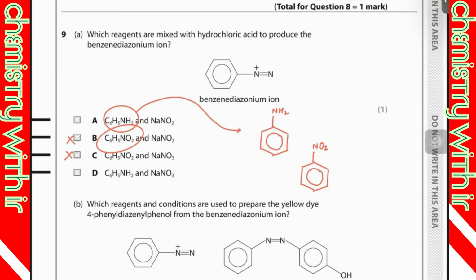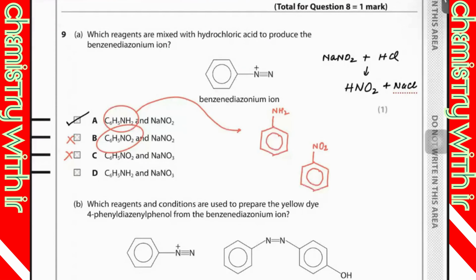So, you know, we were adding NaNO2 plus HCl. It was producing HNO2 and NaCl. So that was nitrous acid that we were using to produce the diazonium salt. So of course option A is correct, because in option B we have NaNO3. It's wrong.